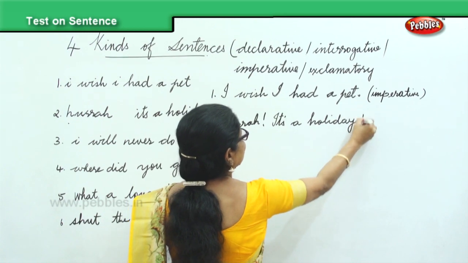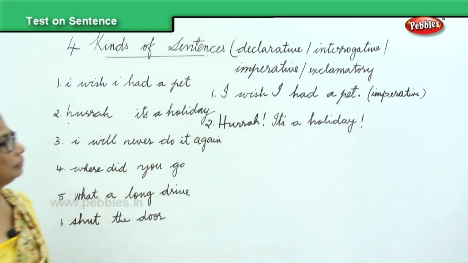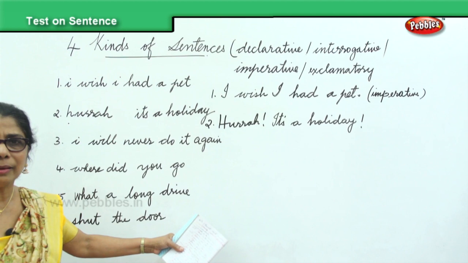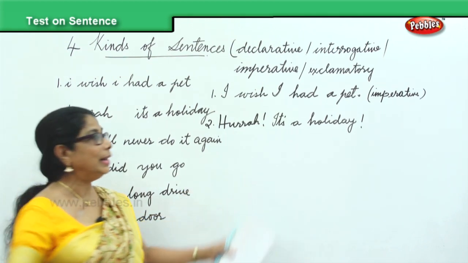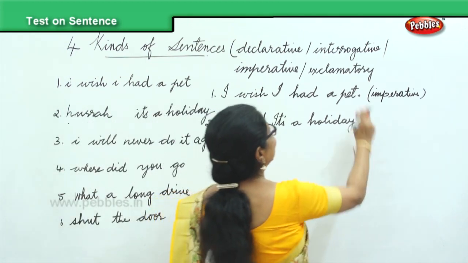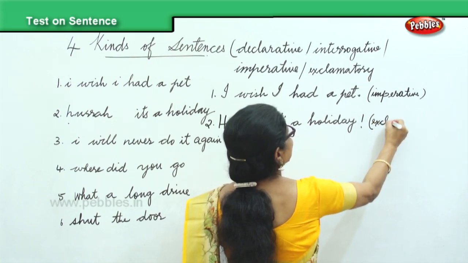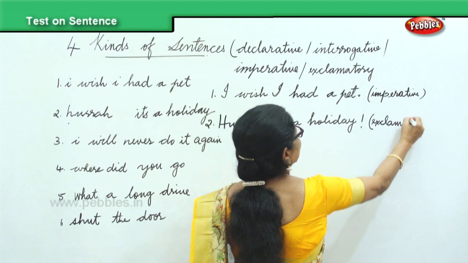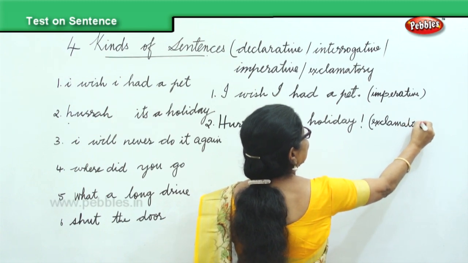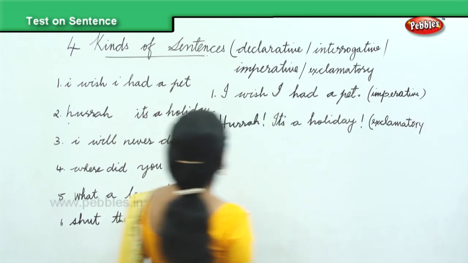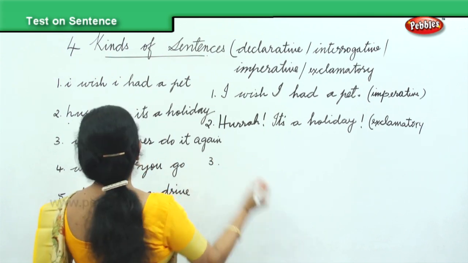It is showing what? Emotion. You're telling something. Something has happened. Hooray, it's a holiday. It's an exclamatory mark. It's an exclamatory sentence.